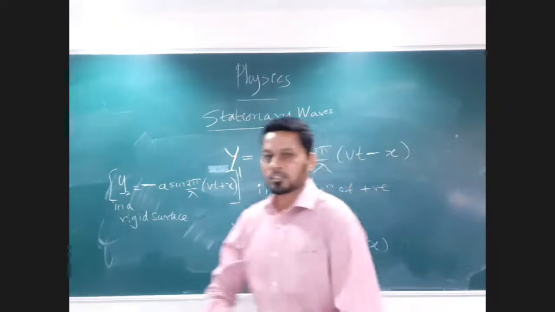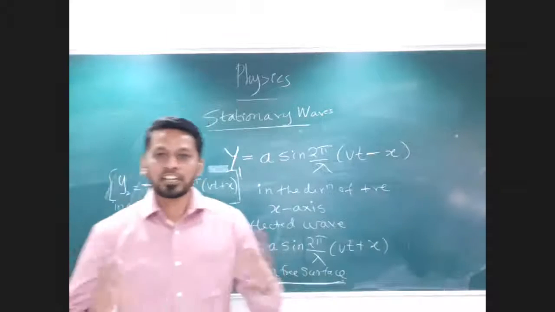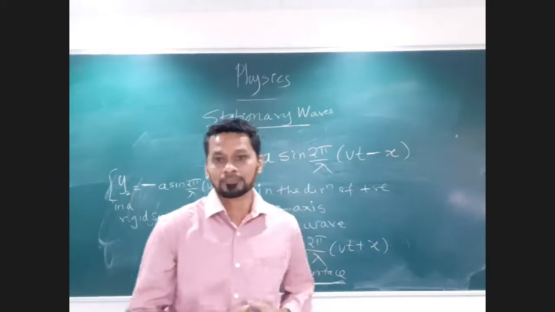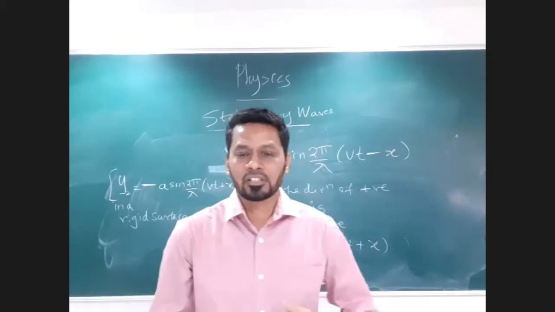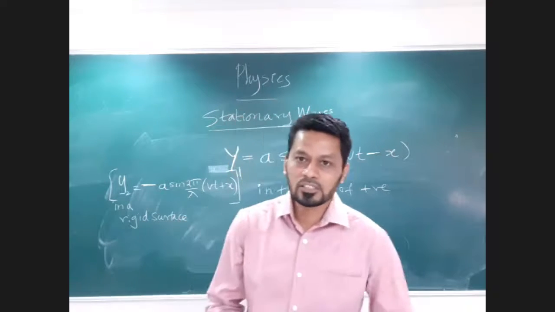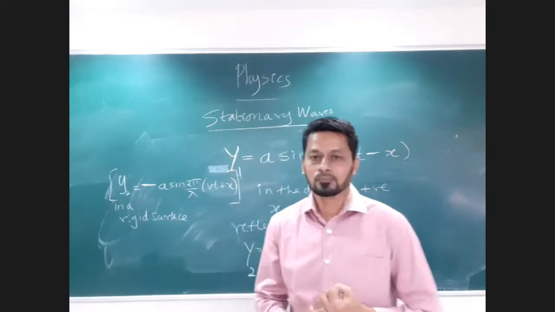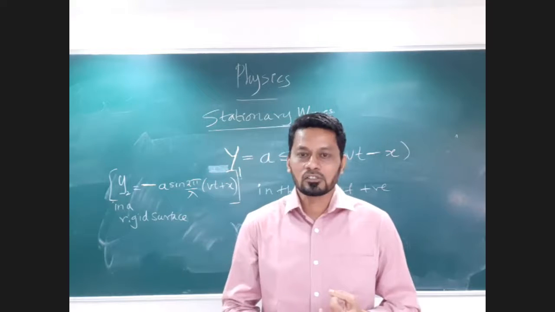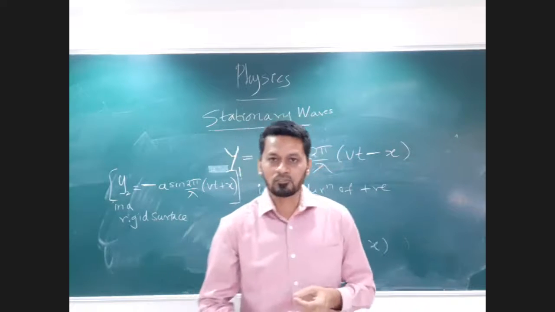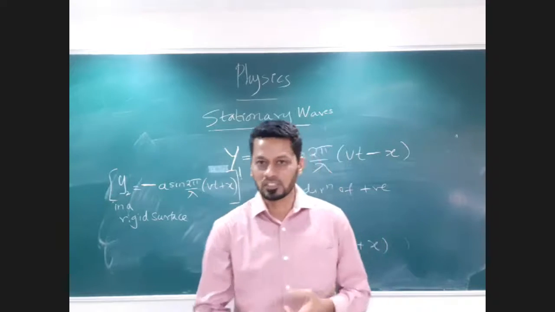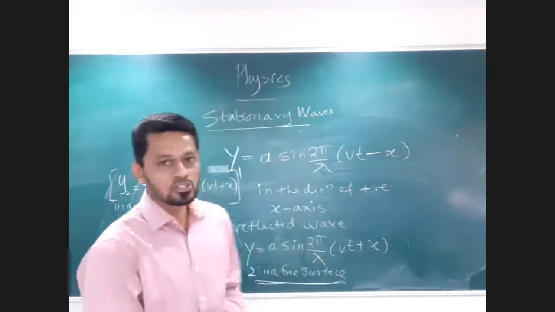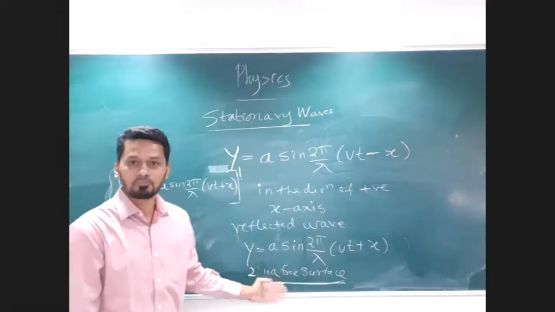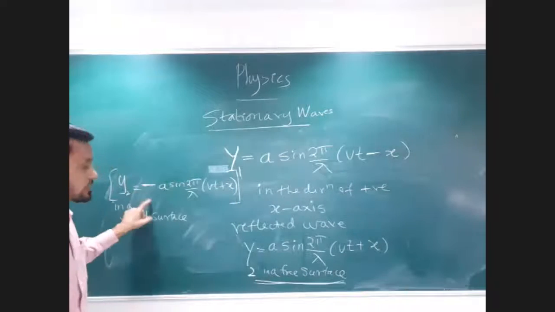Alright, let's come to a very important point now. So far, under bounded regions, we did the free surface, we did the rigid surface, we did the reflection of the wave through the free surface, and through the rigid surface, and the equations to be written when it is reflected from a free surface and from a rigid surface.